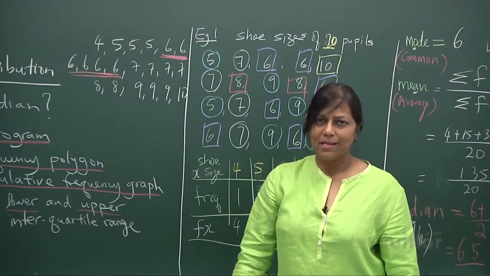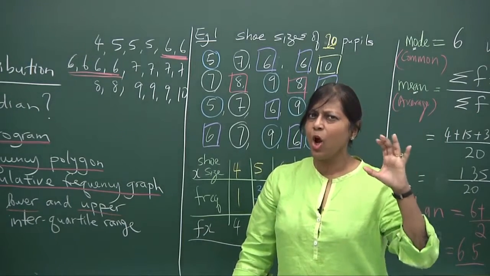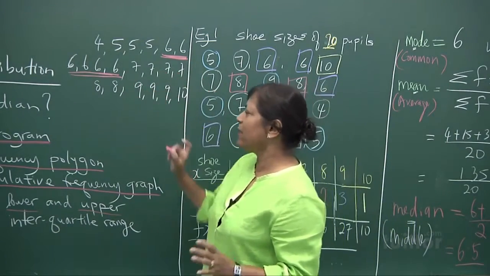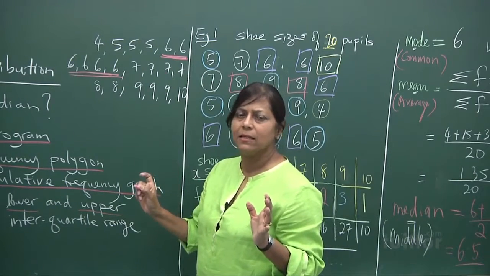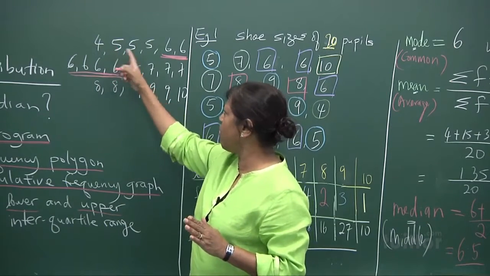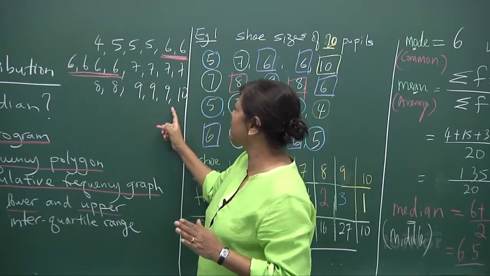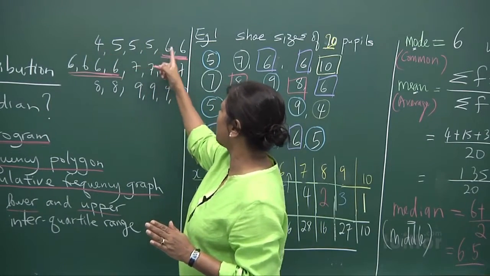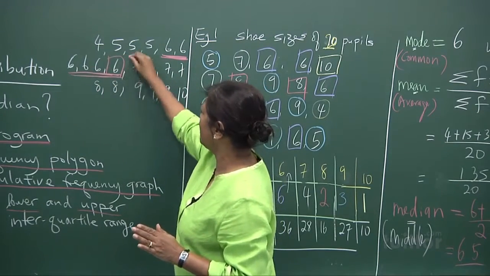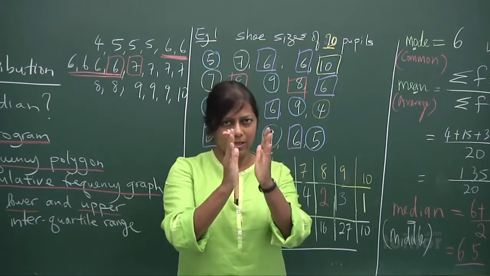That's common. So look at the words. Do not have to learn it by heart. The spelling itself tells you there. Common with a O. A mode with a O. Alright, so 6. Now you want to look for median, median, middle. Where's the middle score? For median, small to big. The middle, 20 of them. So the 10th and the 11th score. So 1, 2, 3, 4, 5, 6, 7, 8, 9, 10. The 10th score is here. The 11th score is here. Because it's even number, 20. That's why you're going to take the 2 of them.